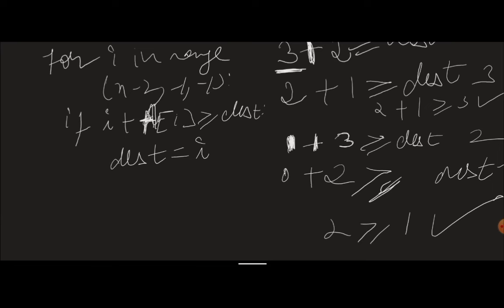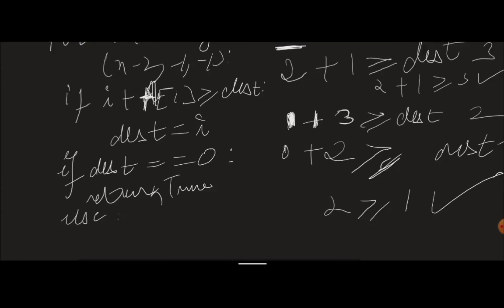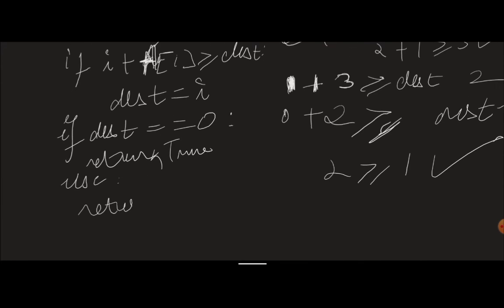In the end, we'll check if my destination has come to the 0th index. If it is at the first stair, then return true from here, otherwise return false from here.